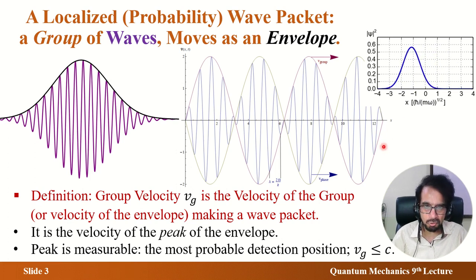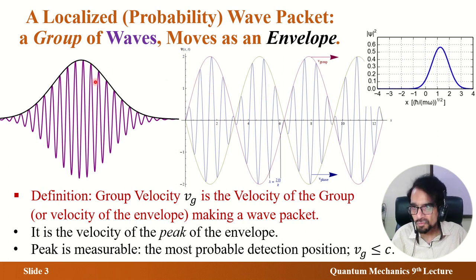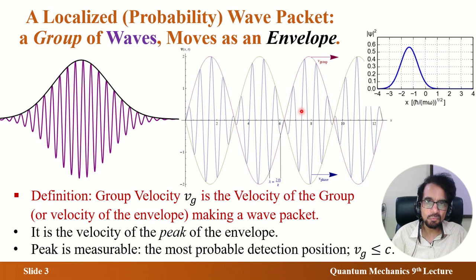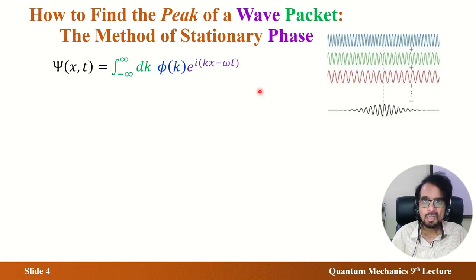The remaining part of the lecture is more mathematical: you have to see the mathematical expression, the formula of this wave packet, and recognize mathematically where its peak is. So I start now in mathematical language. So far, in qualitative language, I have been saying that a wave packet is composed of many waves.